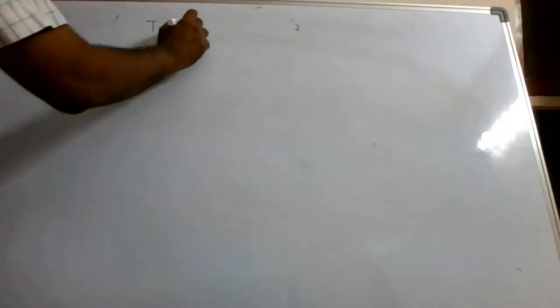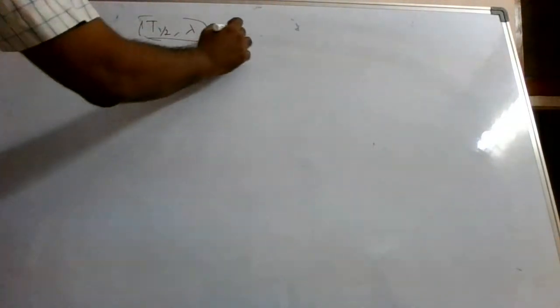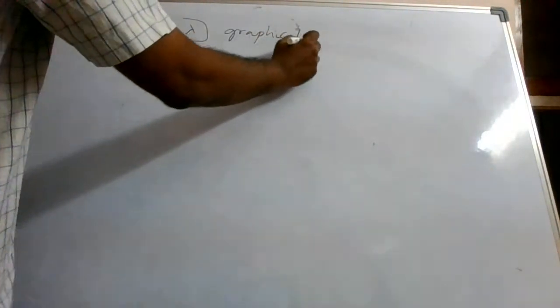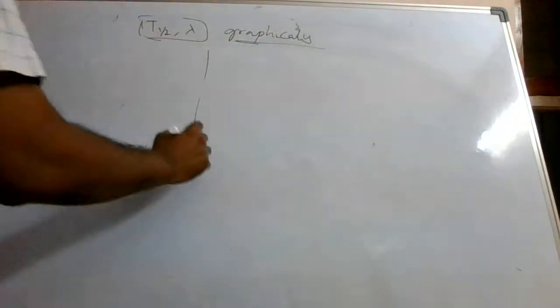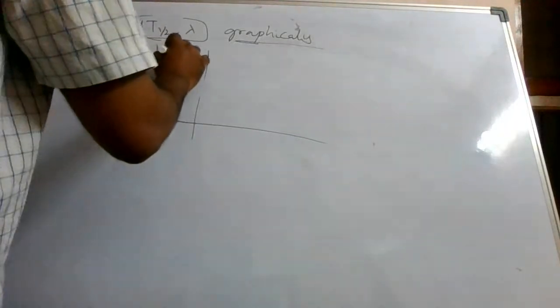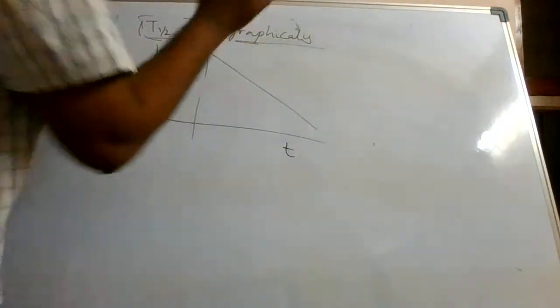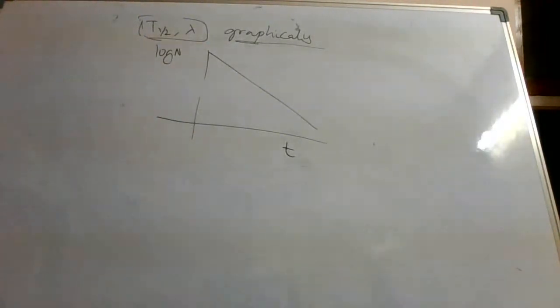Now can we find out this t half and decay constant graphically? Let us see that. I told you that if you plot a graph between log of n versus time, it is a straight line like this.